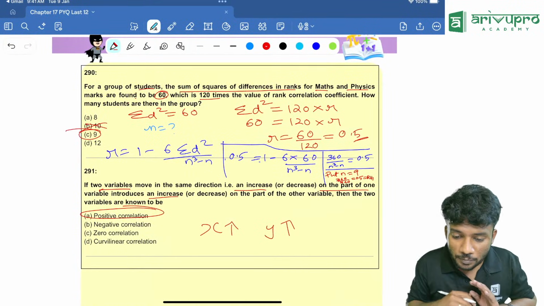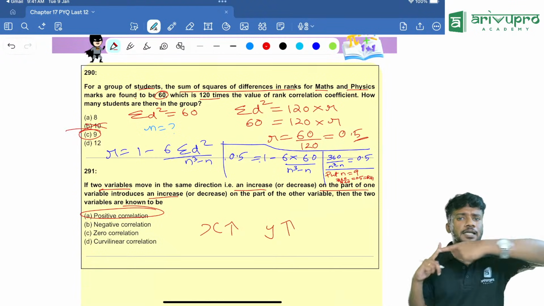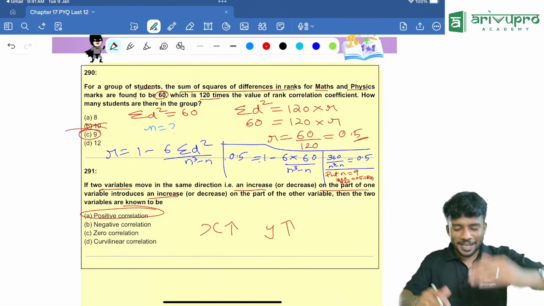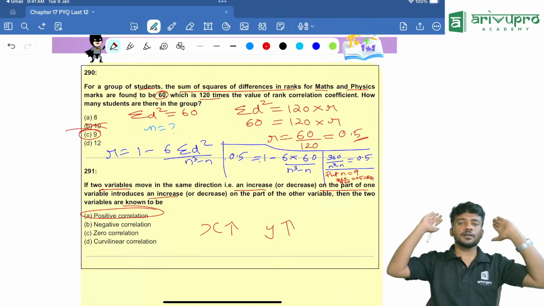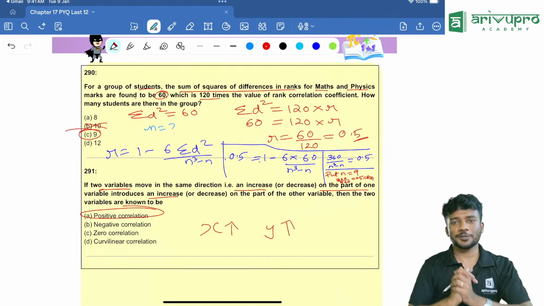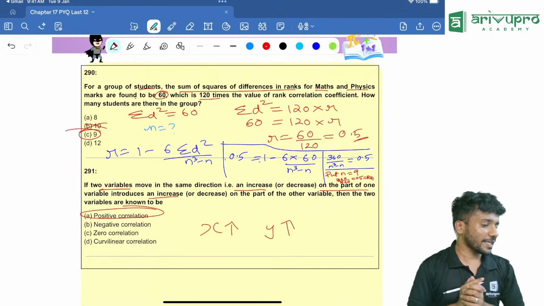Can anyone reply, how many chapters have we completed? Chapter 13 we have now completed. Officially we have completed chapter 17. Last 12 attempts PYQs. Okay? Everyone, thank you so much.